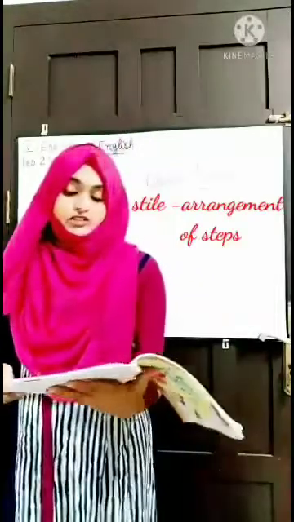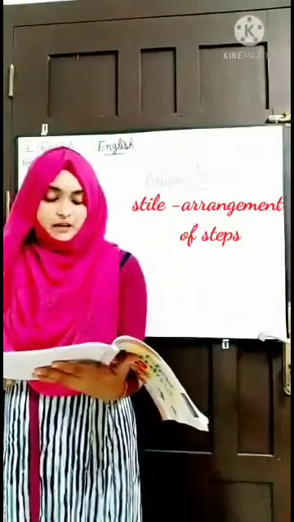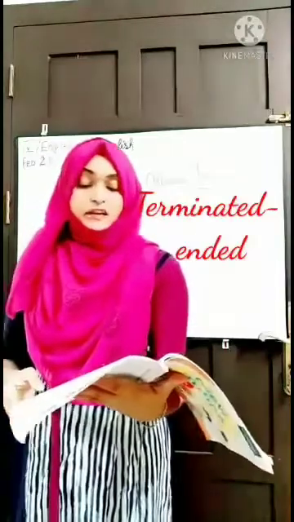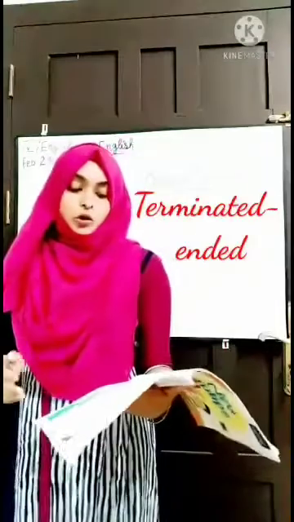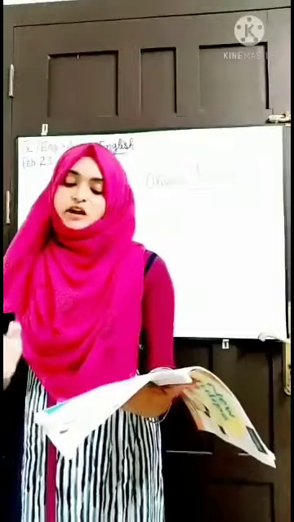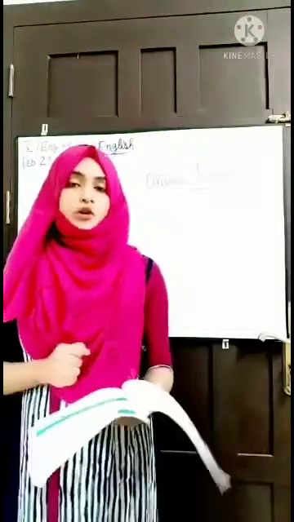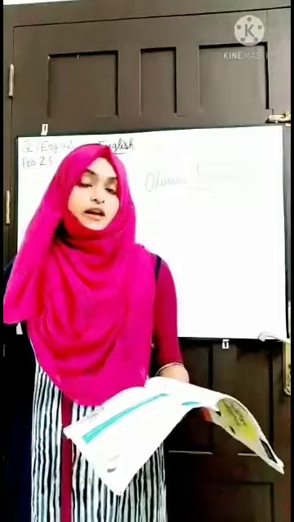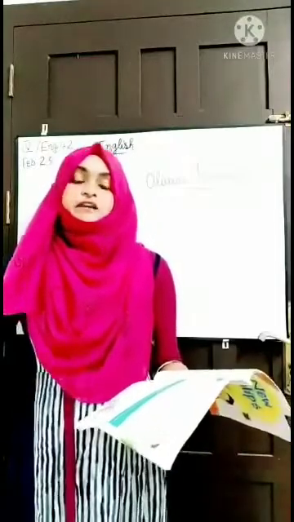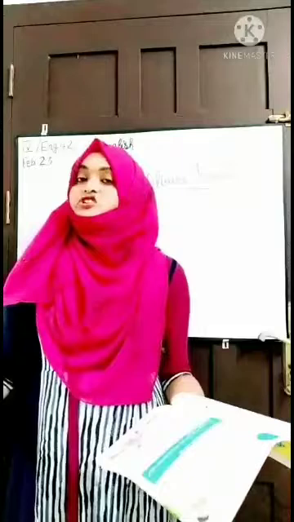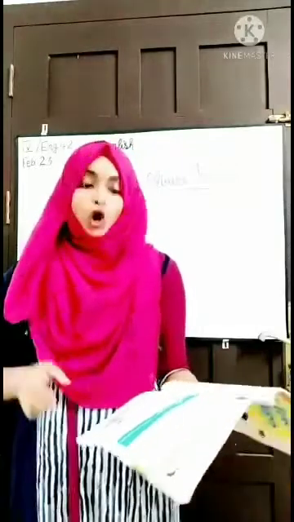Note down the word stile, S-T-I-L-E. Stile means arrangements of steps. And terminated means ended. So, Oliver reached the stile at which the bypath terminated and once more gained the high road. So, Oliver was walking and he reached near the steps, and after that the steps had finished, and he reached near a road.